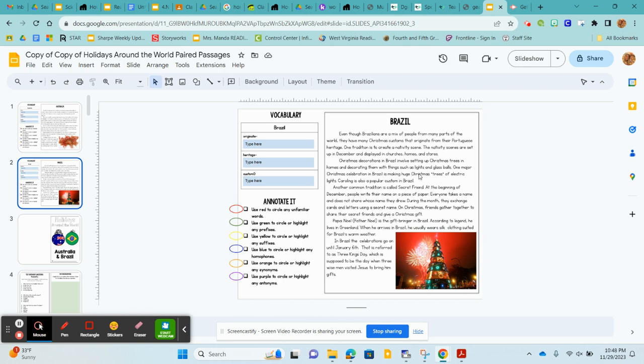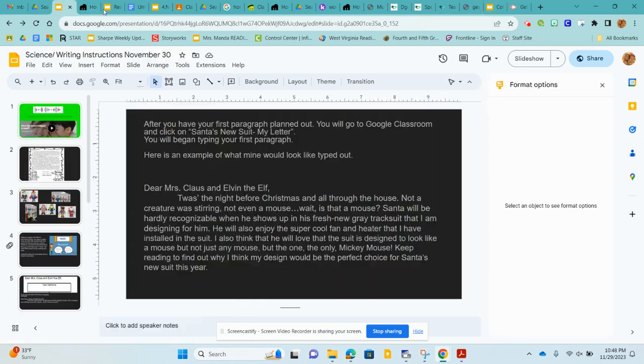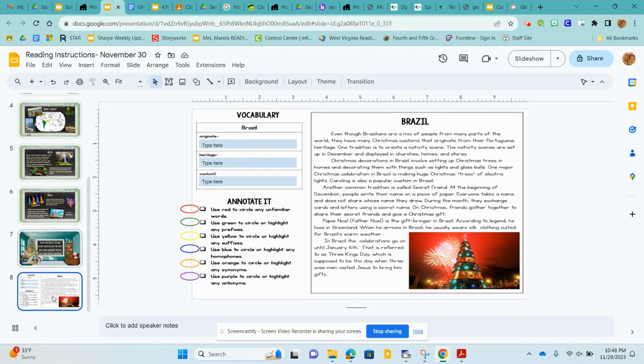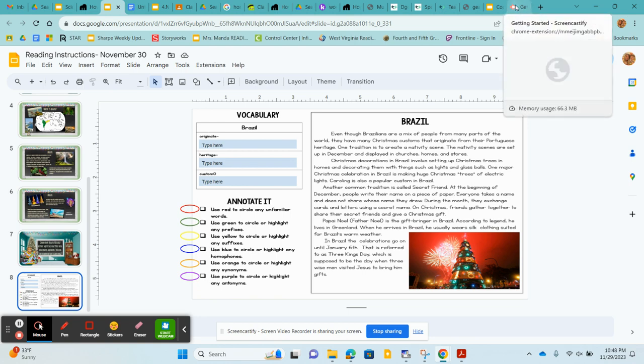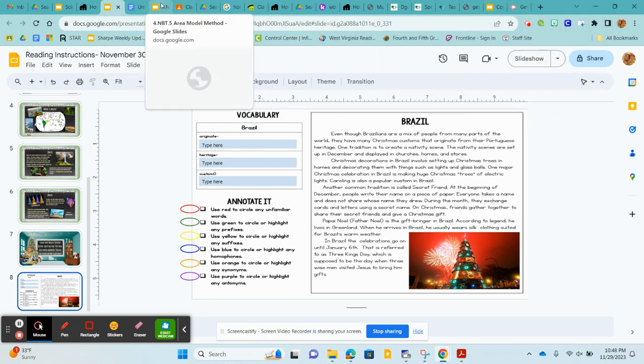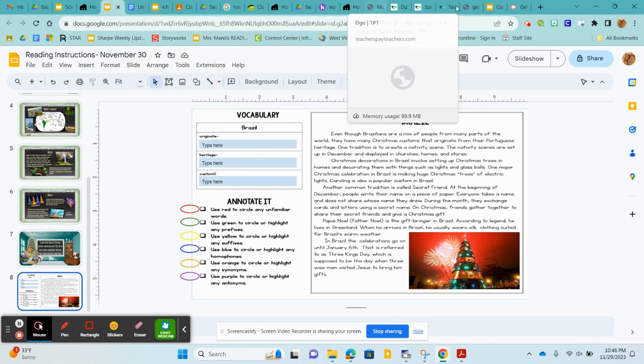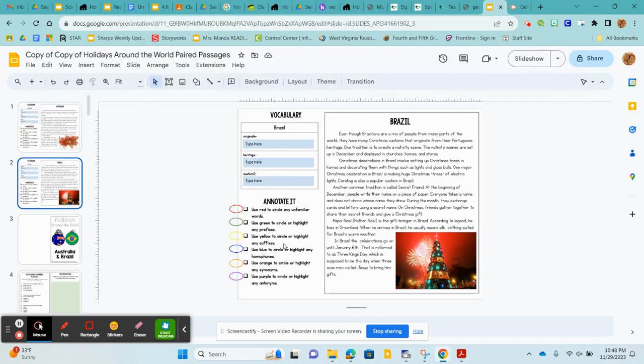And I'll put a chart on your assignments over here about prefixes. Then I've lost my place. Hold tight with me. All right. Then you're going to get the yellow and you're going to circle or highlight anything with suffixes. Remember, we looked at suffixes yesterday, like ER, ED, ING, ES, S, anything that changes the past tense of that word too. With a blue, you're going to circle any homophones.